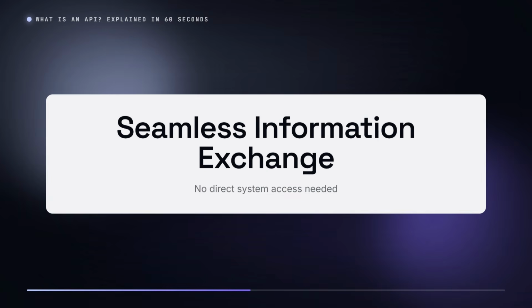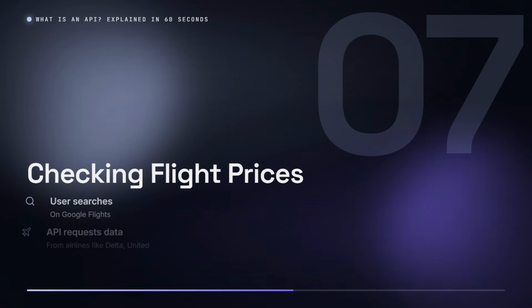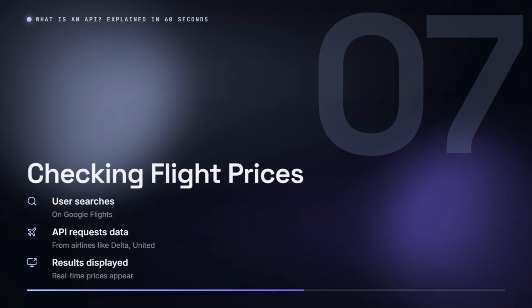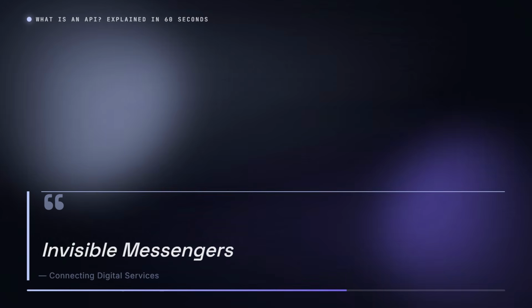This crucial arrangement allows applications to exchange information efficiently and securely, all without users ever needing direct access to the complex underlying systems. For example, when you check flight prices on Google Flights, APIs are working in the background, requesting live ticket information from various airlines and presenting it all to you instantly. Ultimately, APIs are the invisible messengers, tirelessly connecting digital services across the internet, making our online experiences seamless and interconnected.